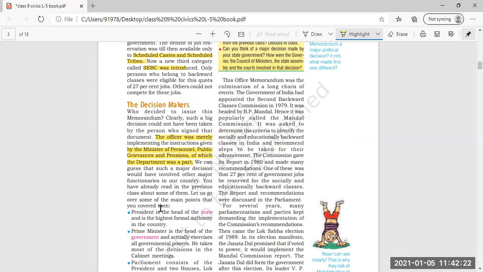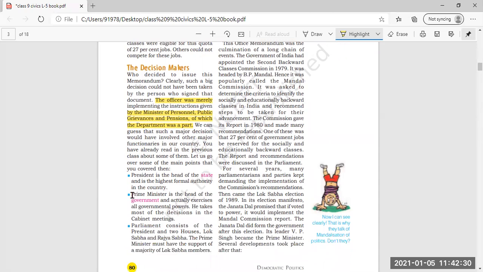Now you have already read in the previous class about some of them. Let's go over some of the main points that you covered then. First, you have read about the president. Who is the president? The president is the head of the state and is the highest formal authority in the state. Now you can underline this. The president is the highest formal authority. Underline.